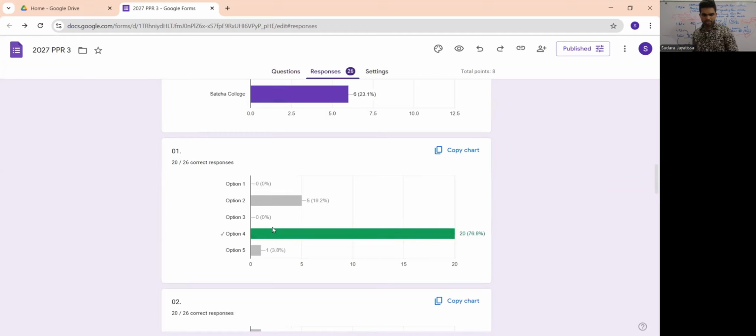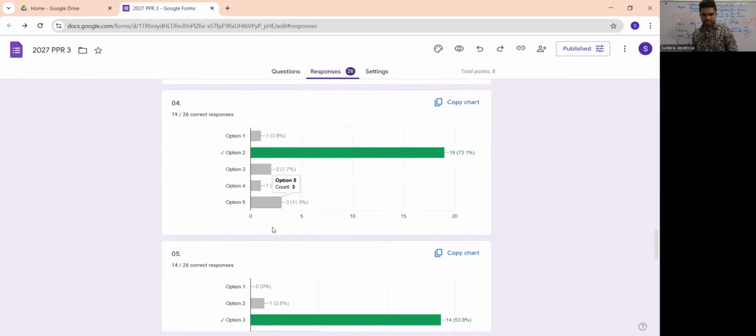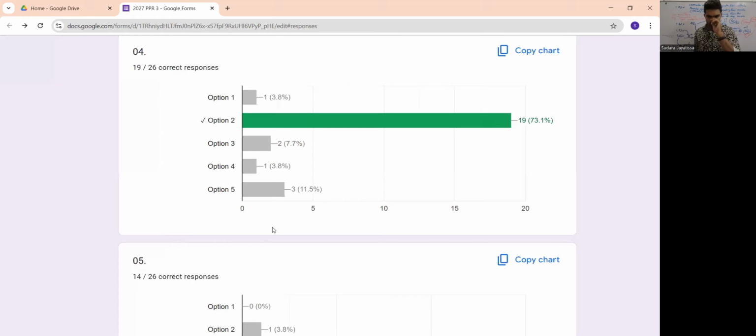I hope most of you got the proper answer. Of the 26 who answered, 19 got the correct option. That's very good. It's asking which properties show a significant difference. It is carbon percentage and oxygen percentage.